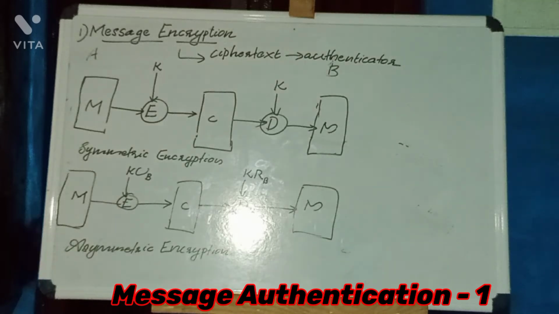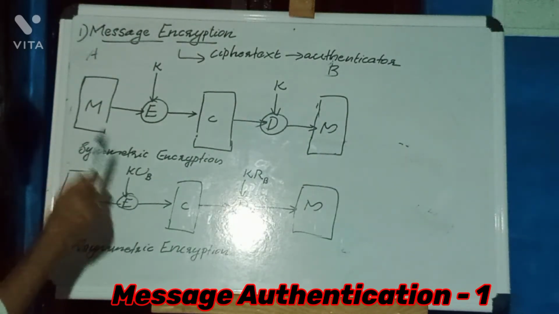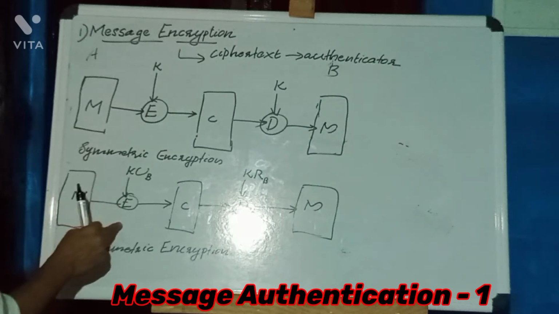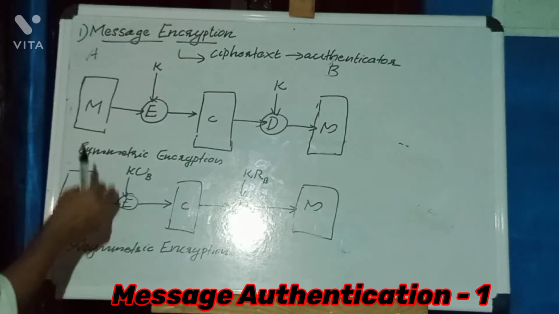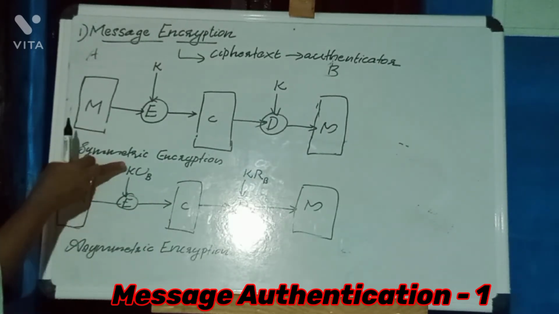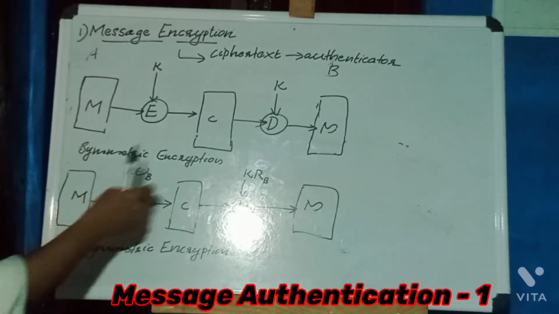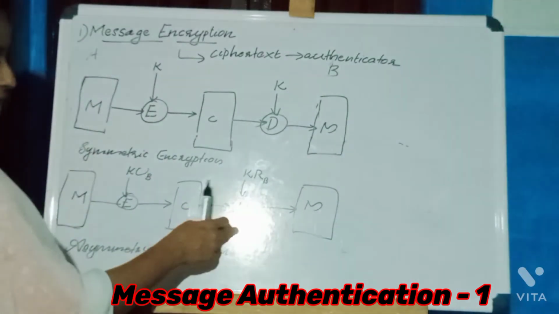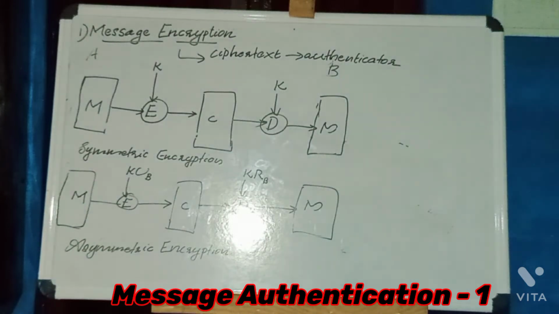Here KUB is public. So anyone in the network who wishes to communicate can encrypt the message by using this public key. But only the person who has the private key can decrypt the message.